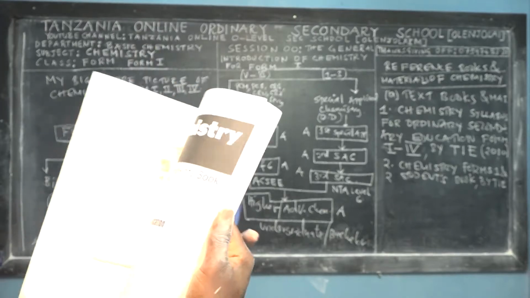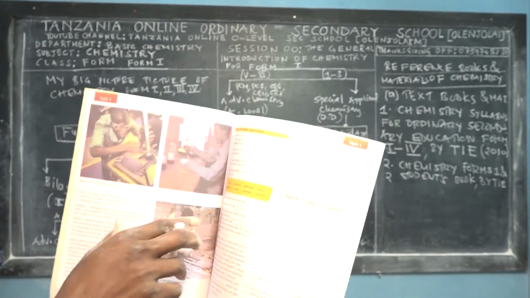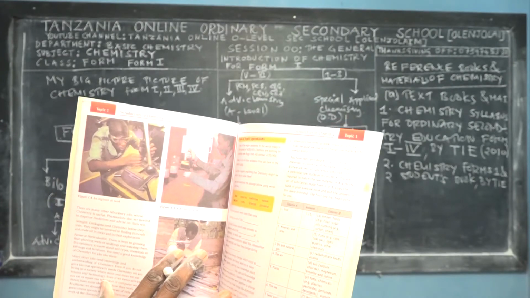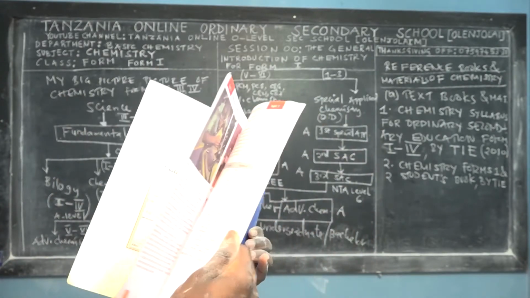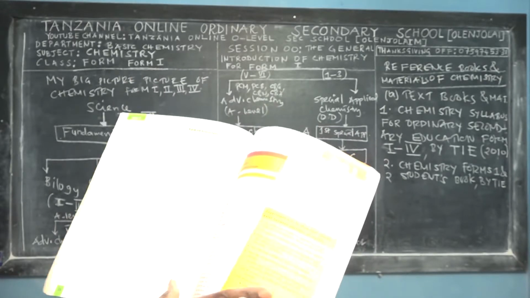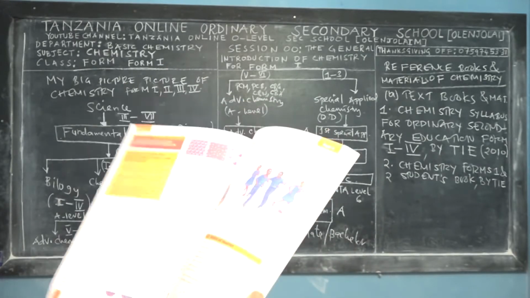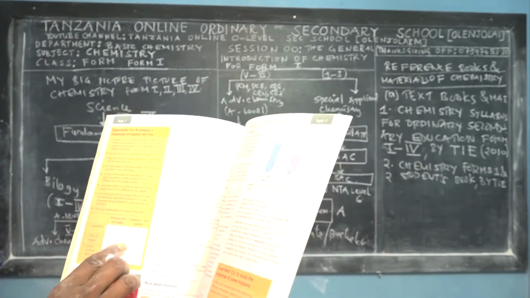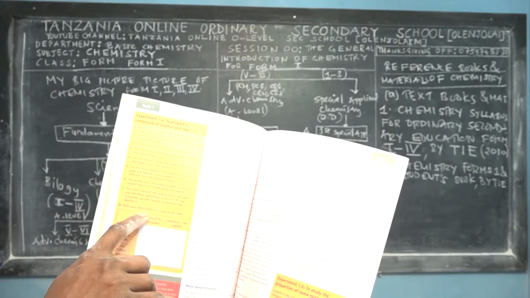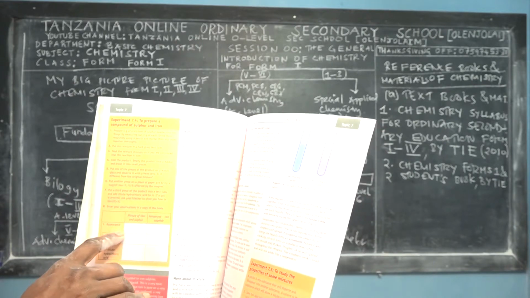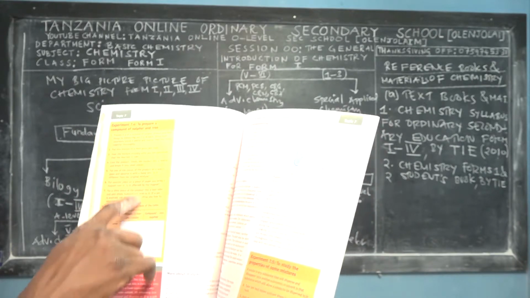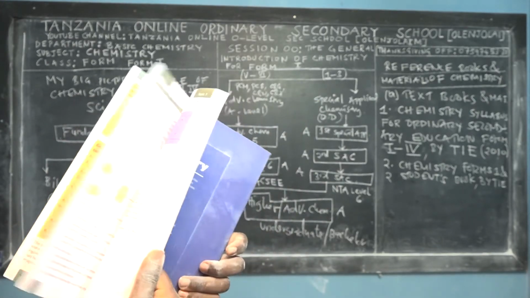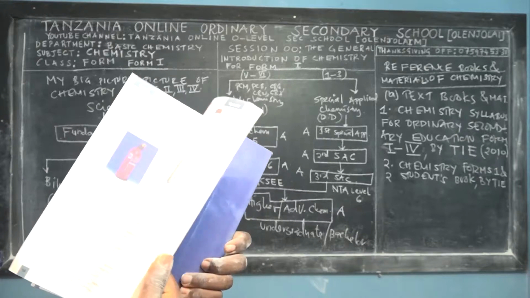If you open this book, very interesting, you find it presents different concepts, and many of these concepts are practical. So if you have devices, you can use it to learn chemistry practically. For example, this is the nature of matter. And this is the set of an experiment: experiment 7.4, to prepare a compound of sulfur and iron. These are the procedures. So it presents chemistry in the form of experiments.